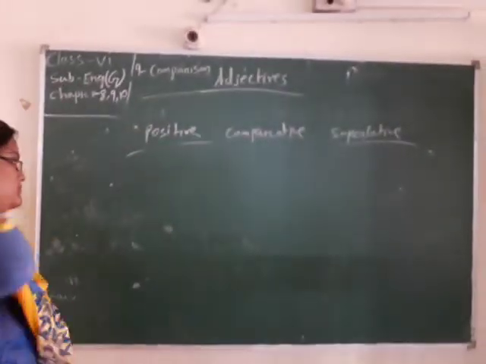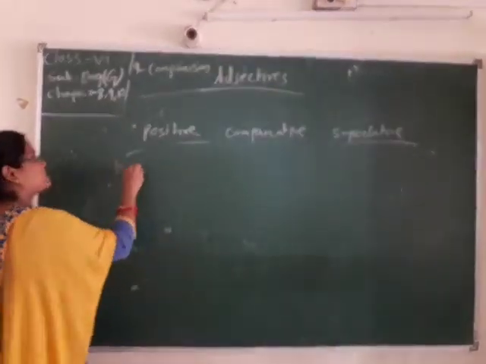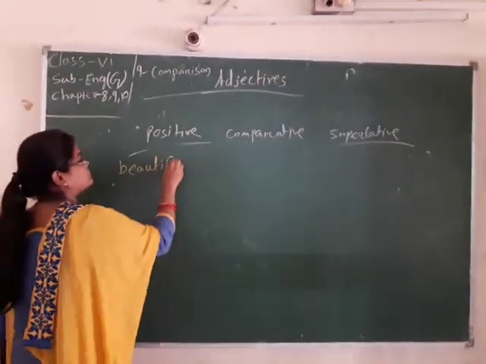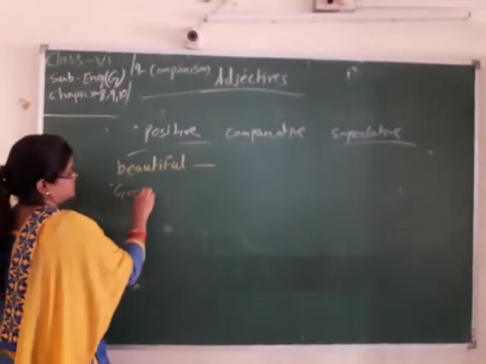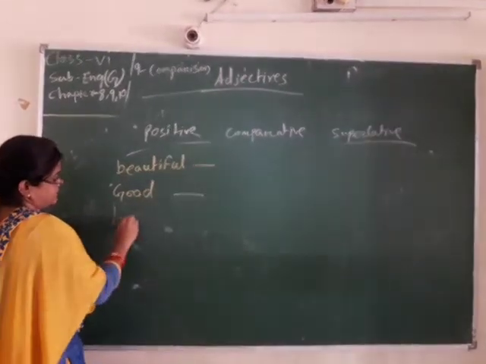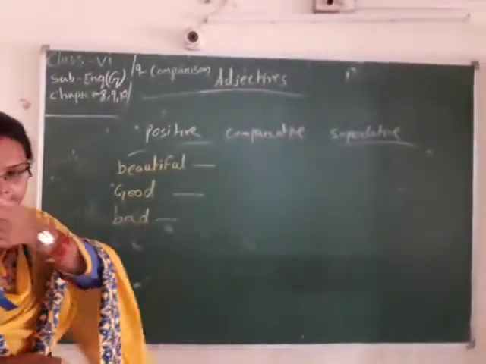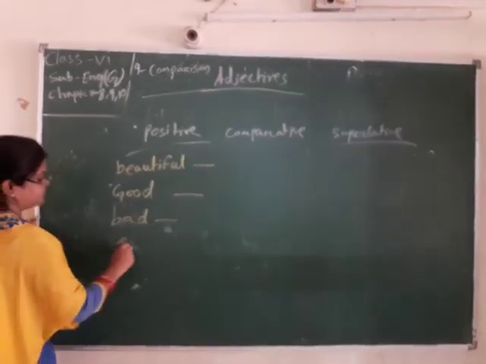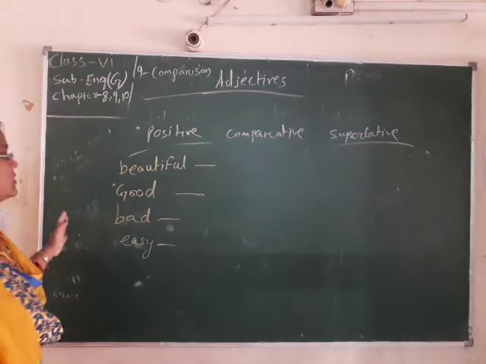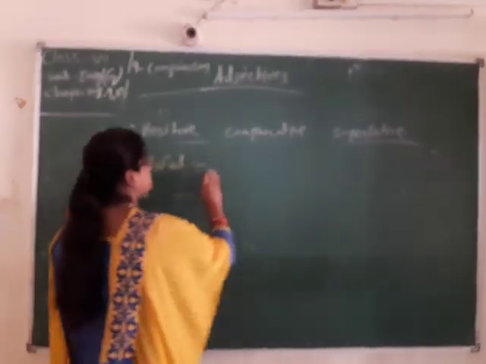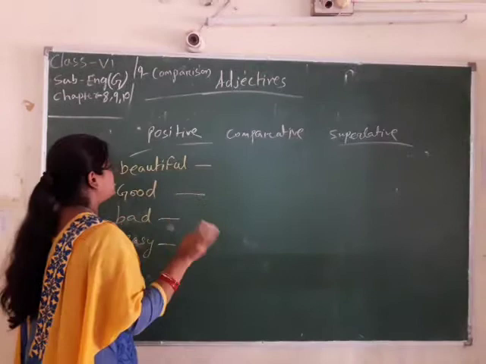Beautiful. Good. Bad. Easy. So these four are your examples, and we just convert them into comparative and superlative degree.